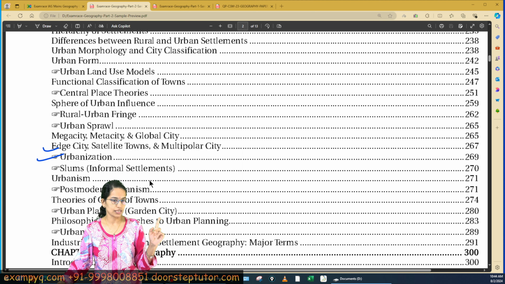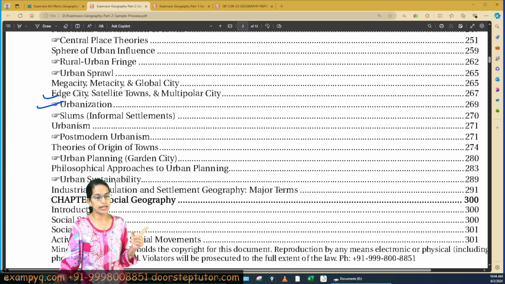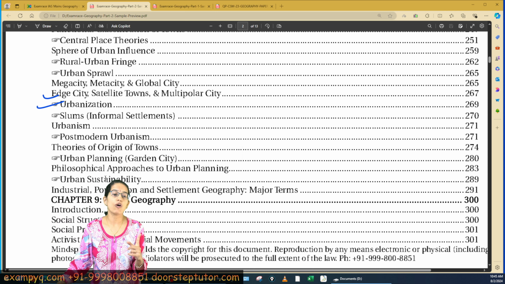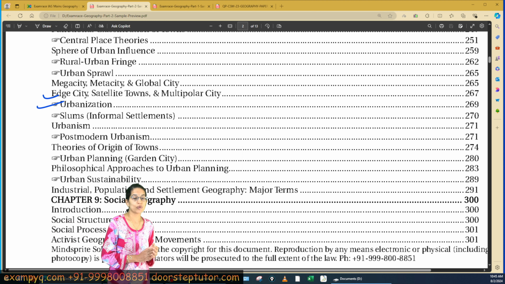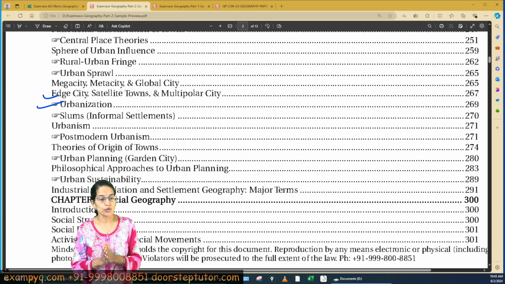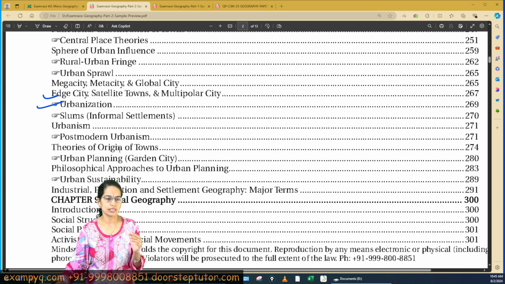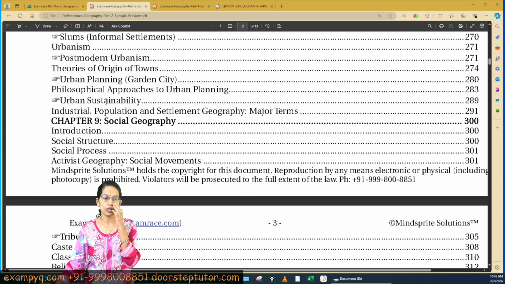Now, what becomes important for your 2024? Modernism, then theories of postmodern urbanism, very, very important. Why am I saying this is important? Because this is a topic which has been added as per your NET syllabus, so it's important for your UPSC this time as well. Garden city, the concept of origin of towns, the Gordon Childe model are important theories that you must cover. And then urban sustainability, very, very important this time.